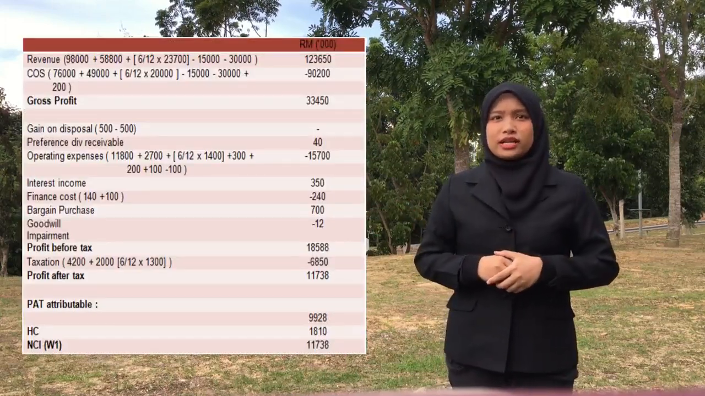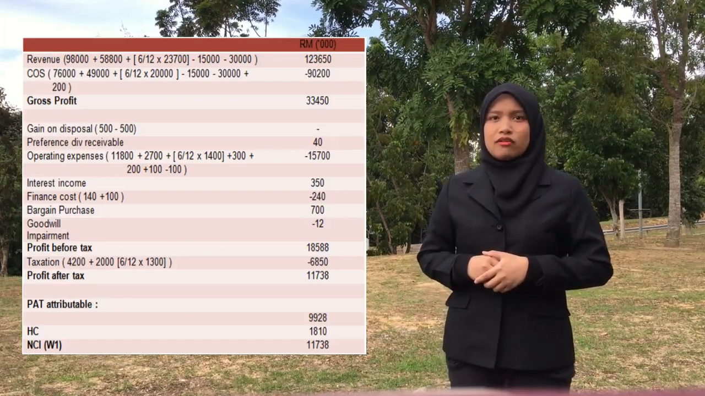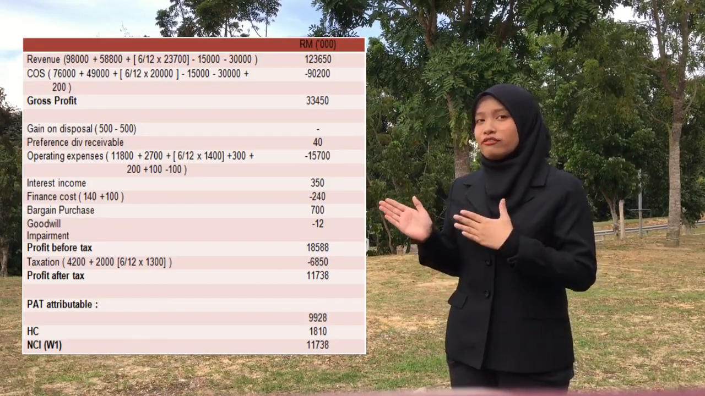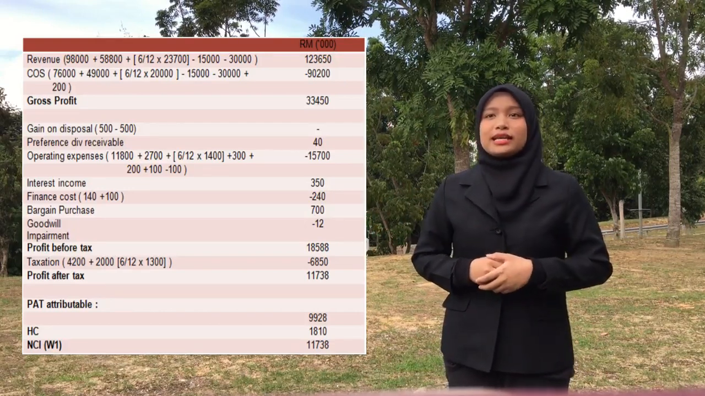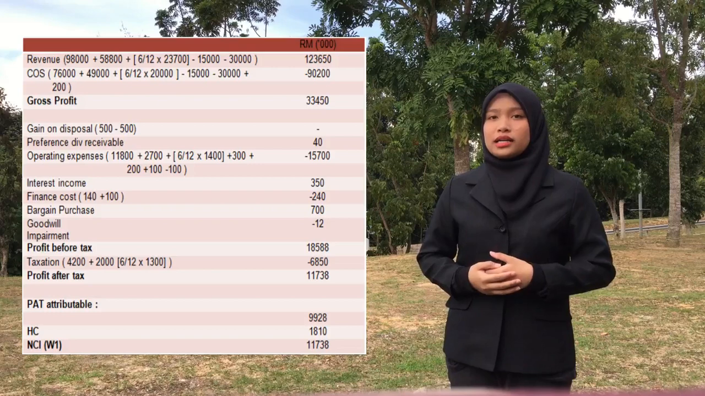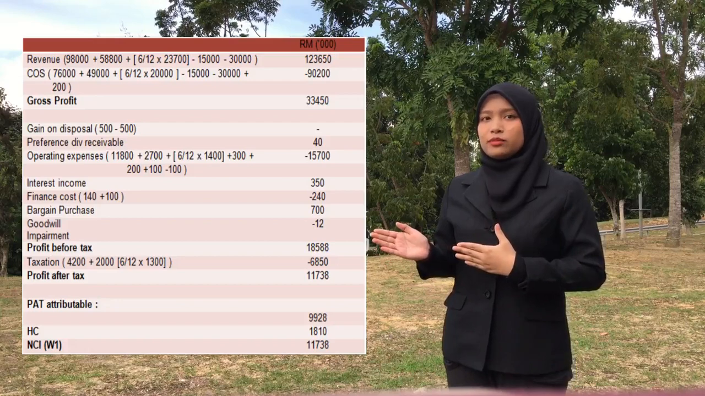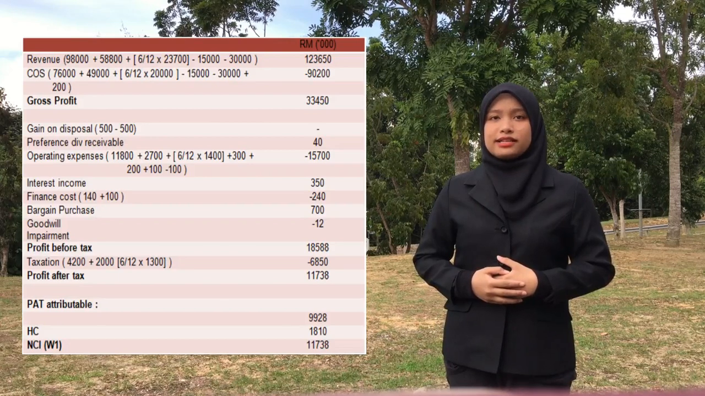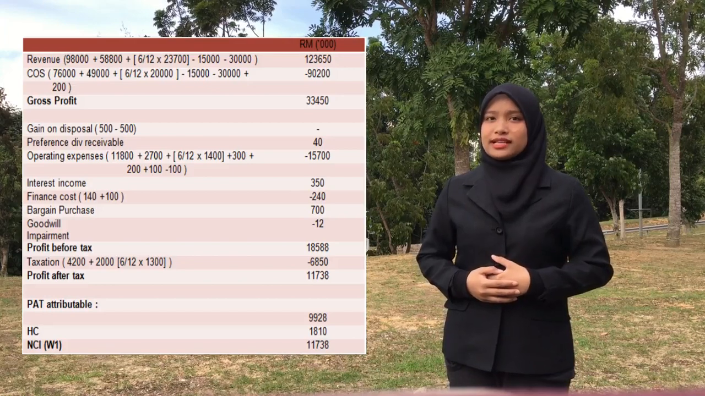We apportion the figure of Mars by 6/12 since Mercury started the acquisition of Mars on 1st July 2017. The finance cost is already included in the interest on debenture. The impairment of goodwill should be deducted and the bargain purchase should be added to calculate the profit after tax. To calculate profit after tax attributable to, we first calculate the NCI figure, and then the HC figure is just the balancing figure after we deduct from the total profit after tax.